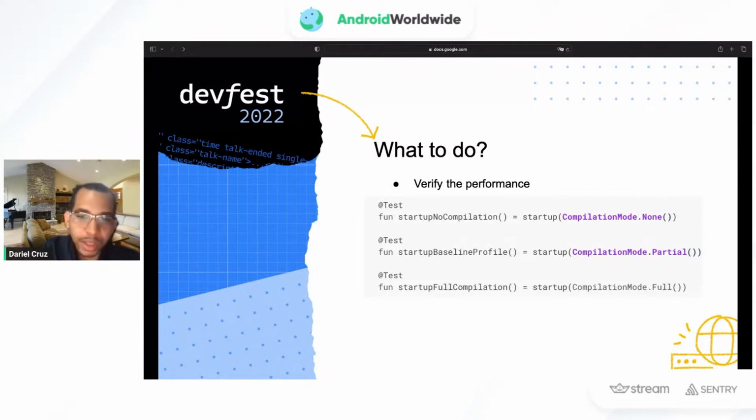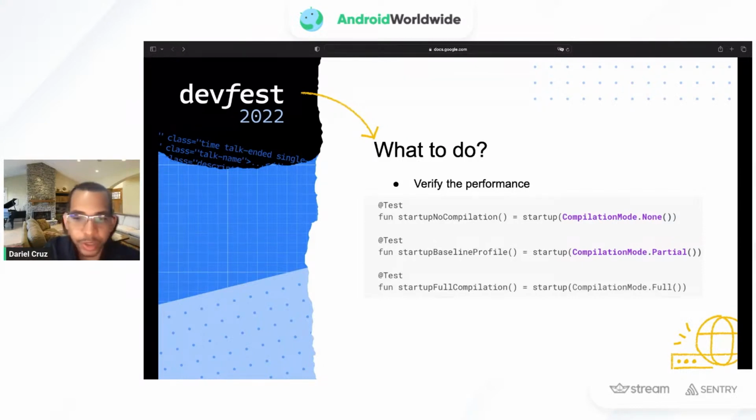So it would run like we don't have the baseline profile. If we use partial, it will precompile the baseline profiles or any other profile that we have, and then we will use just-in-time compilation for the rest of the code. If we use full, then we'll precompile the whole code base for the application.